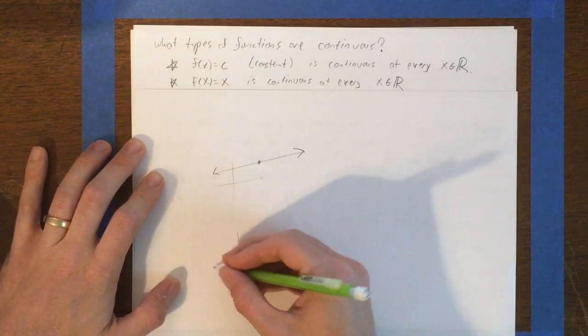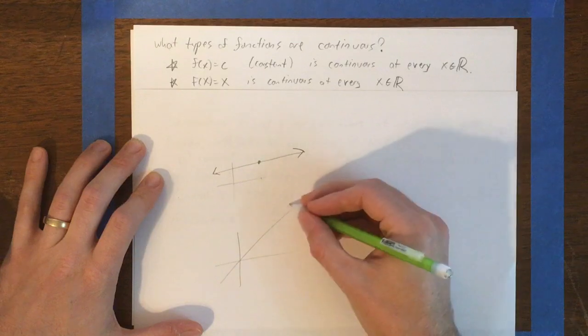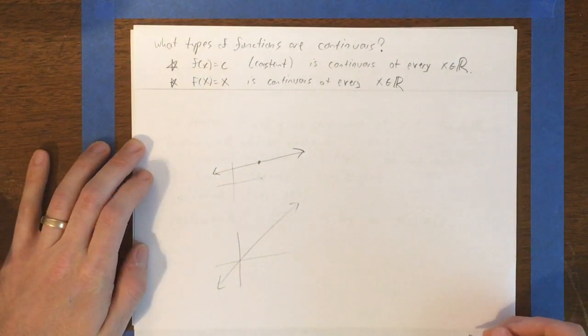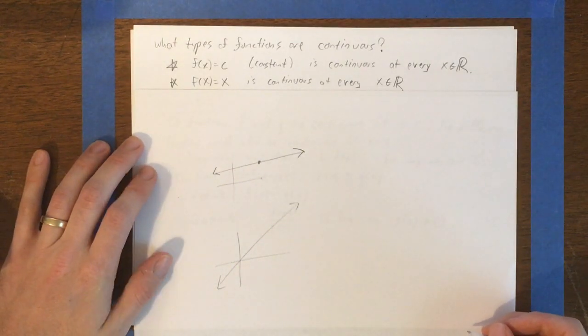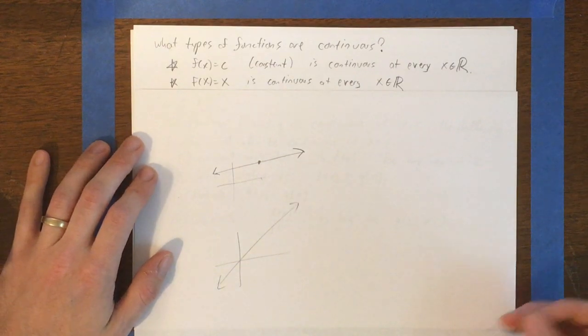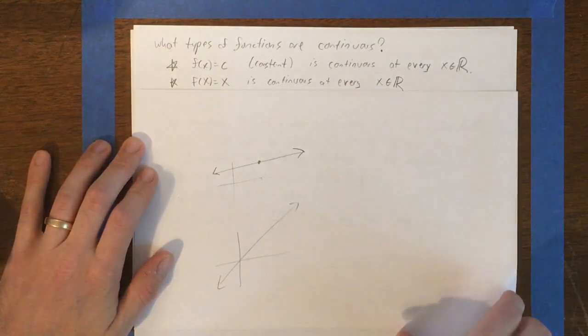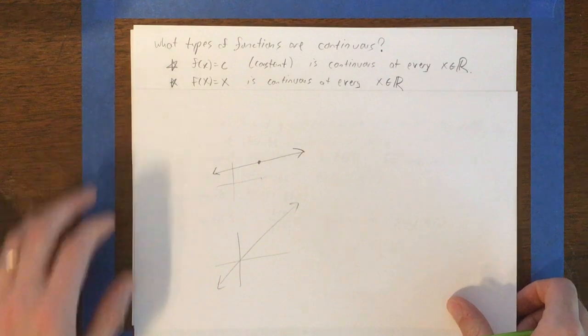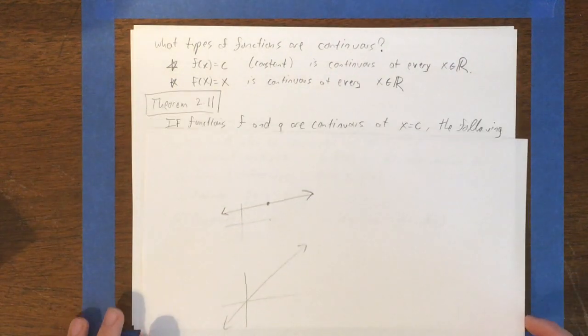Another really basic one would be f of x equals x. Yes, that function is continuous everywhere. Let's take those two facts for granted, okay? That those are continuous at every point, at every real number. So then there's a theorem from the textbook.